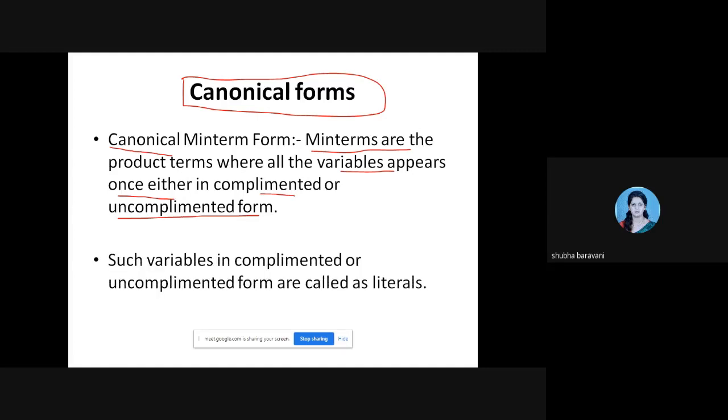Such variables in the complemented or uncomplemented form are called literals. Now see, what does this first statement say?